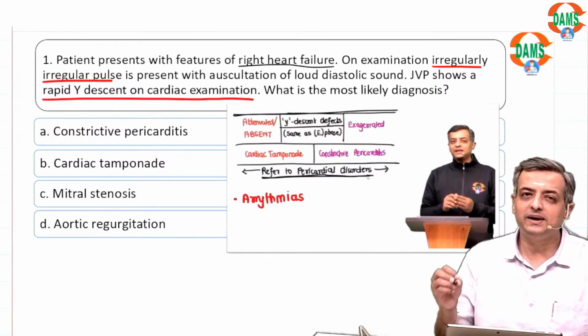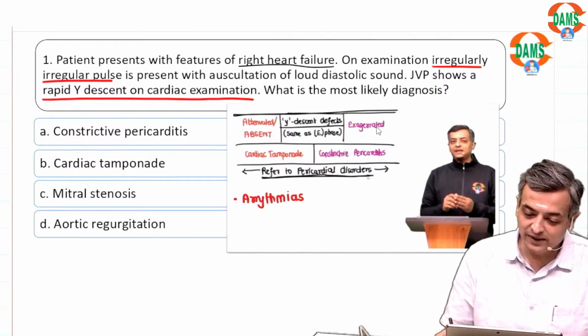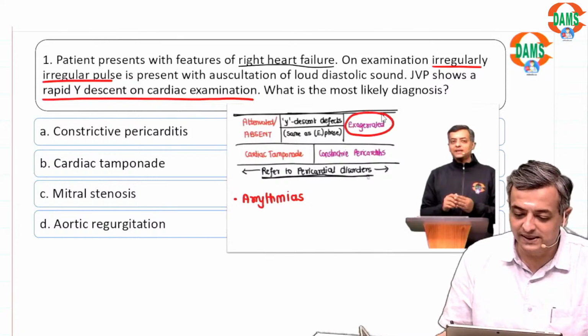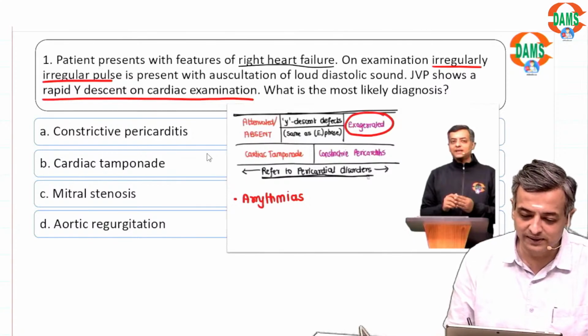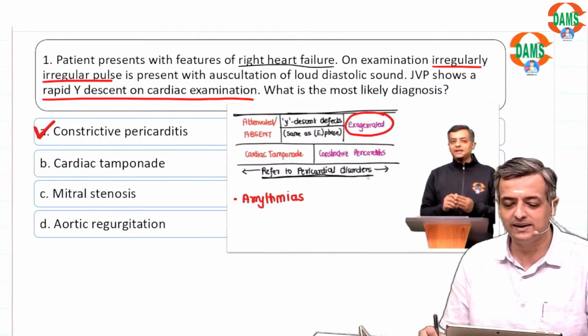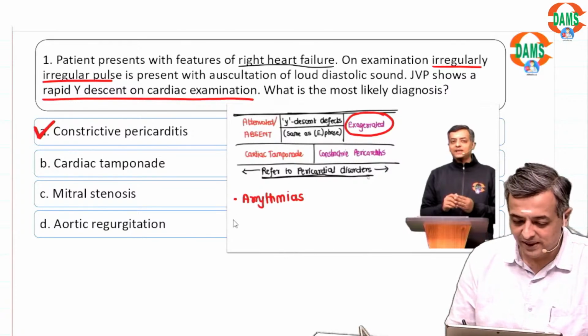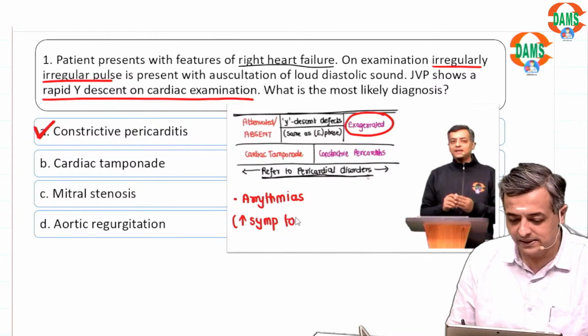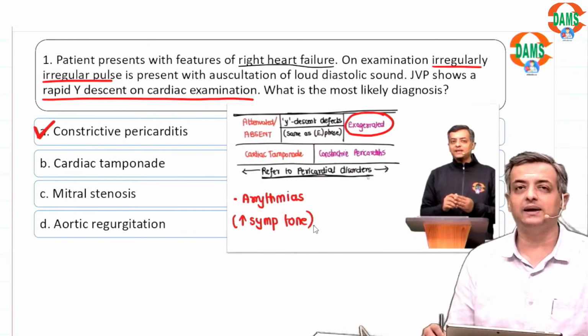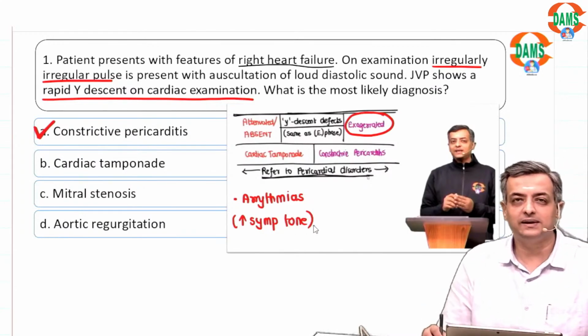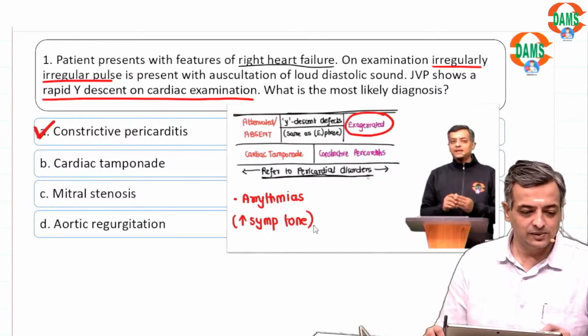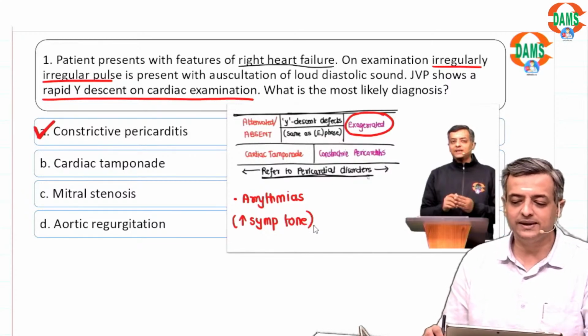I have repeatedly told you in class that when you get rapid or exaggerated Y descent, don't even think, think of only one answer: constrictive pericarditis. In constrictive pericarditis, because of the elevated sympathetic tone, there is a risk of developing tachyarrhythmia, which favors the diagnosis. So one is constrictive pericarditis.